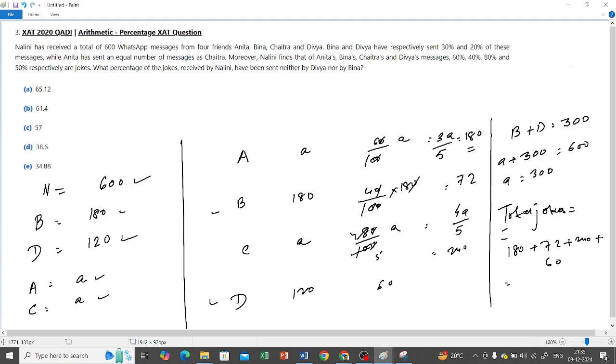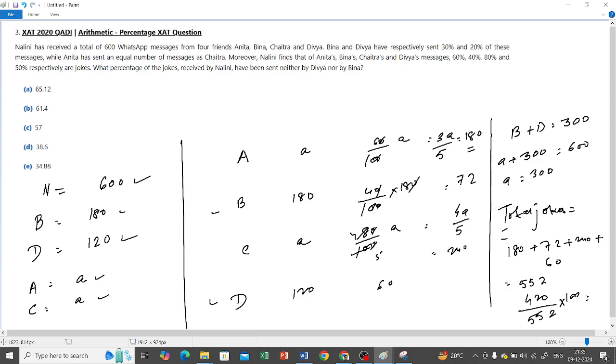So that gives me 552. Now the question is what percentage of the jokes received by Nalini have been sent neither by Divya nor by Bina? So Divya and Bina are over here, A and C are over here. So 180 and 240, that is 420 divided by 552 into 100%.